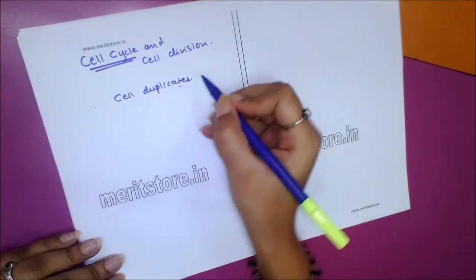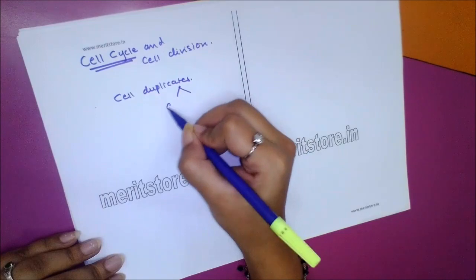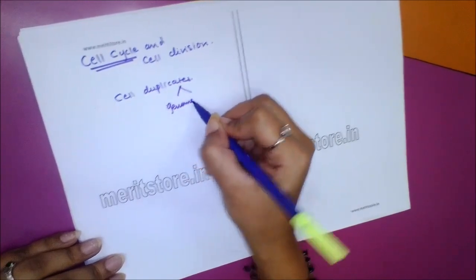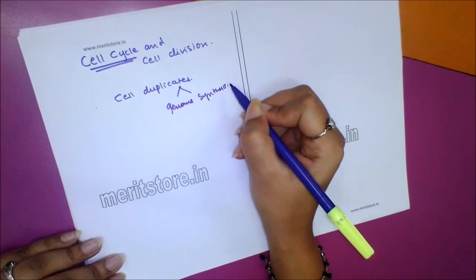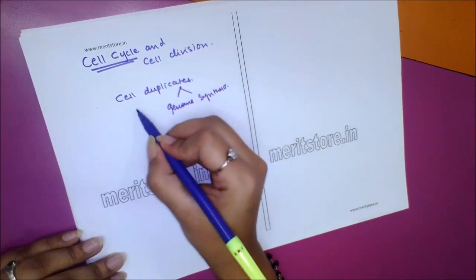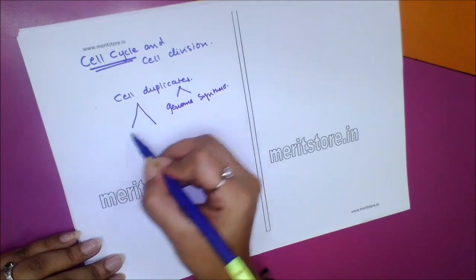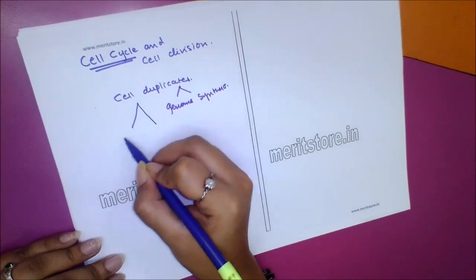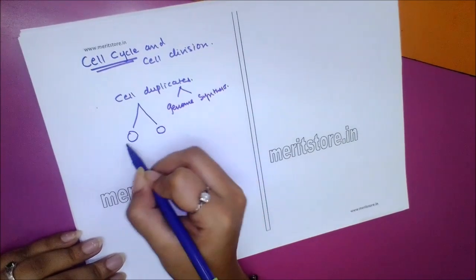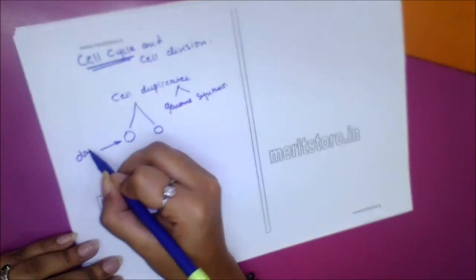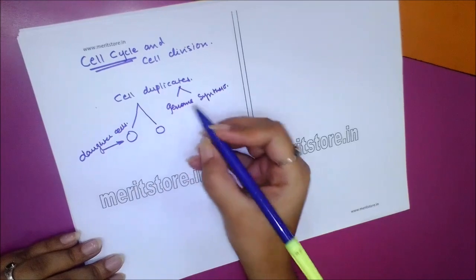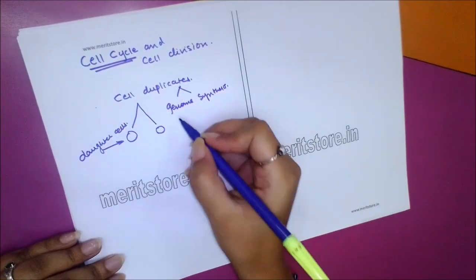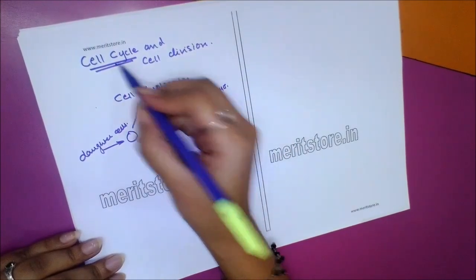Duplication of cells which takes in genome and synthesizes cell content and divides it into two daughter cells. The cell is being divided into two daughter cells. These are the daughter cells. The whole procedure is termed as cell cycle.